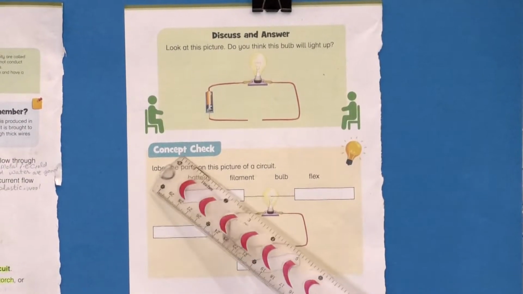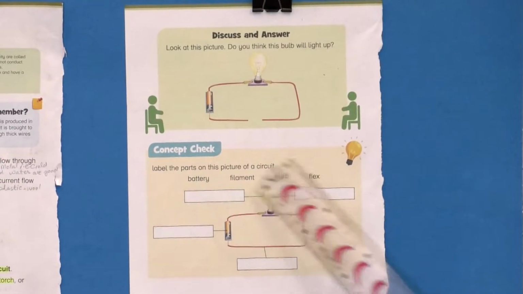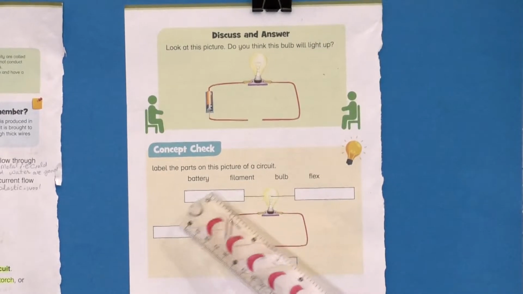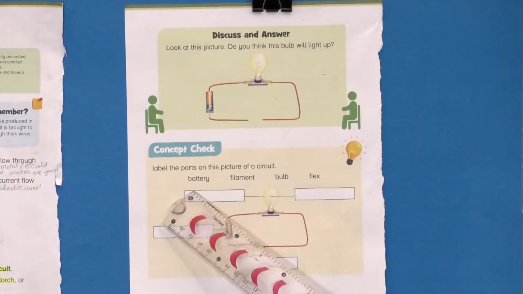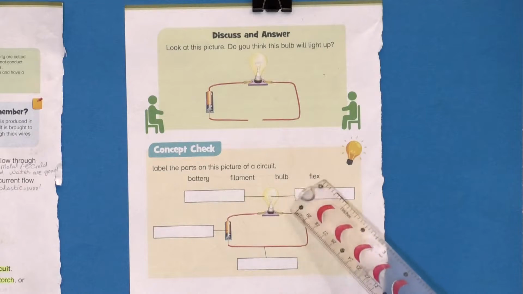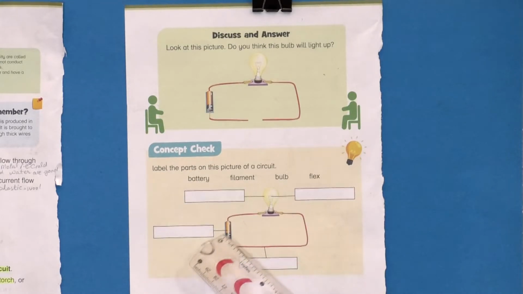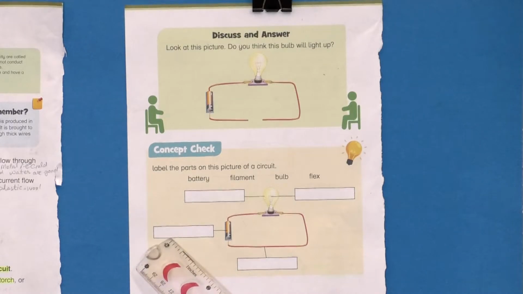Our next part is conceptual. You have to label the picture as you have read on a previous page, that there is a battery, filament, bulb and flax in a circuit, and you have to label them correctly. As you can see, this is a battery. You have to put the word battery here.